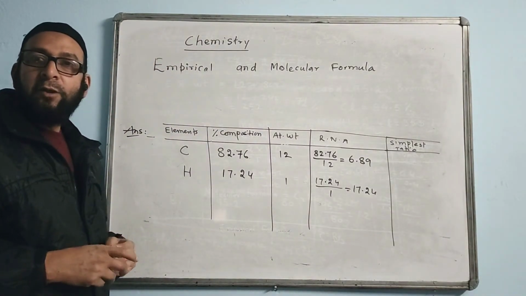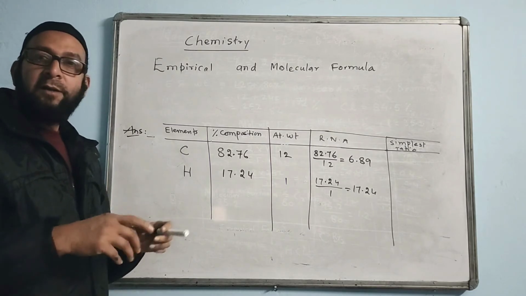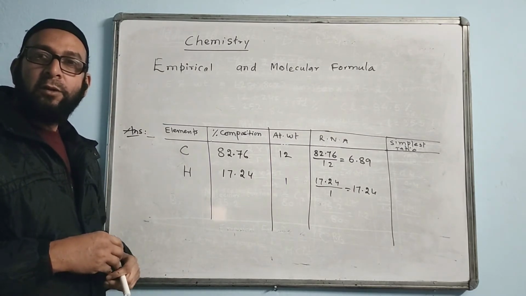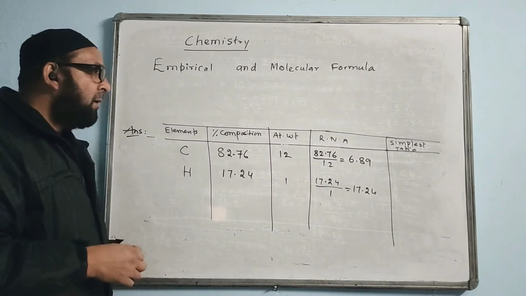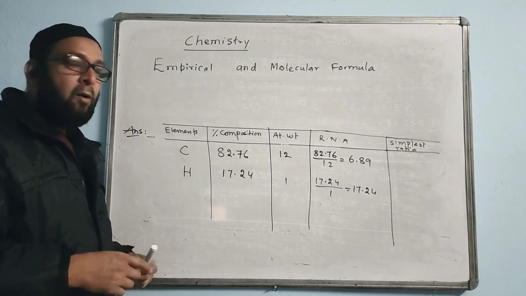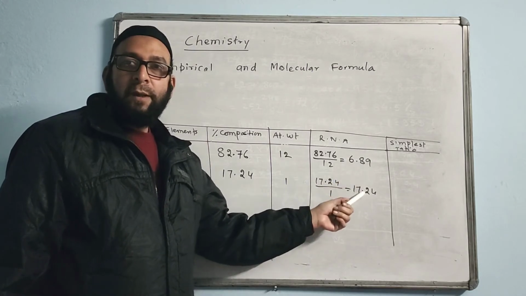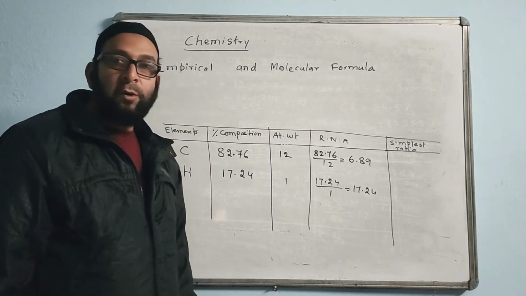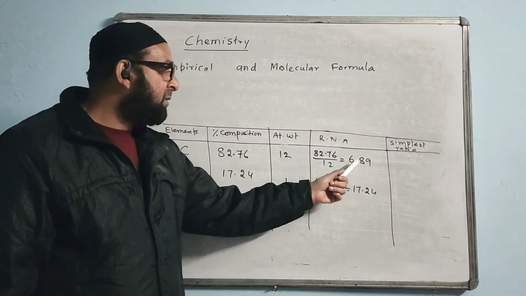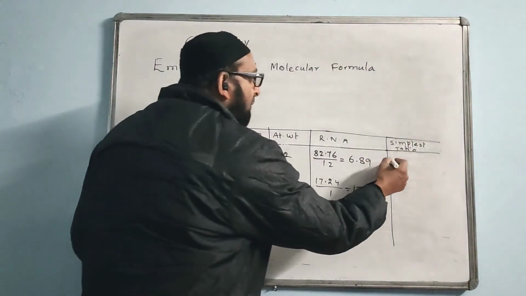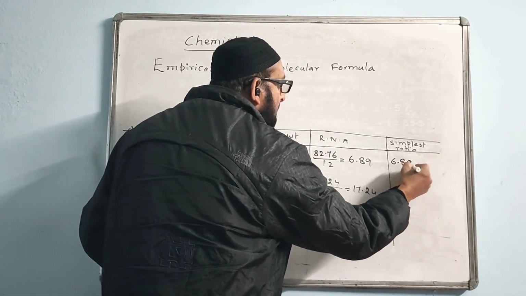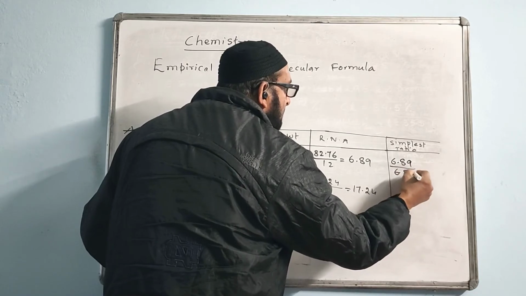For the time being you can use a calculator, but in exam time you will divide and check what value comes. So now out of the two of them, one is smaller, one is bigger. Which one is smaller? 6.89. Yes, we divide with that. 6.89 divided by 6.89. Answer is what?